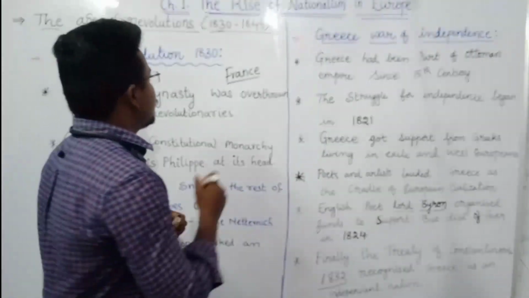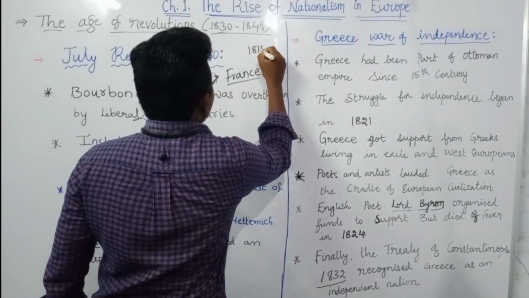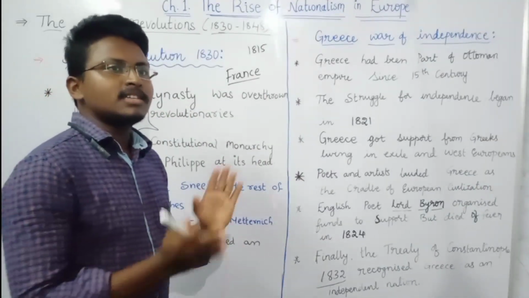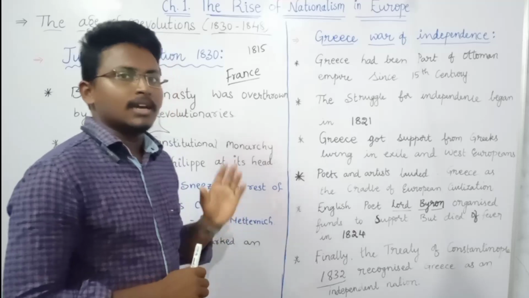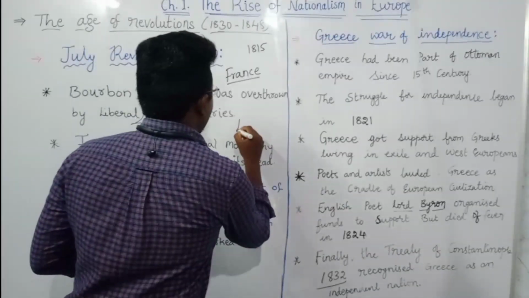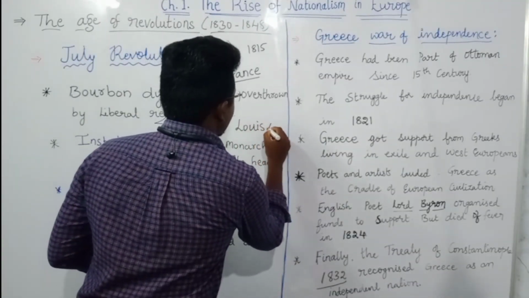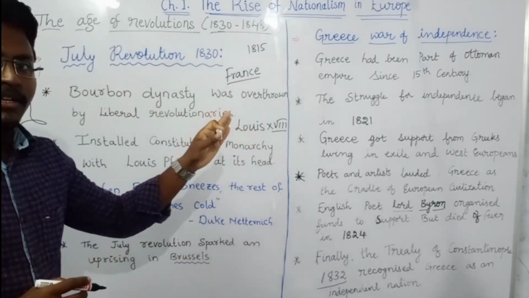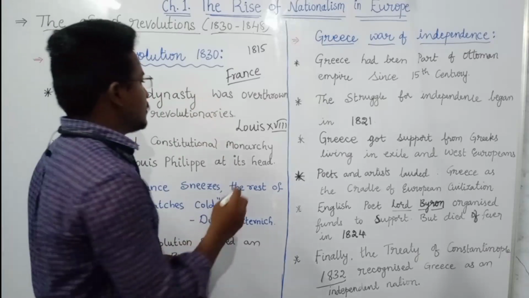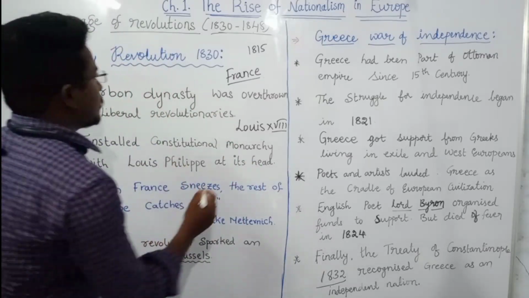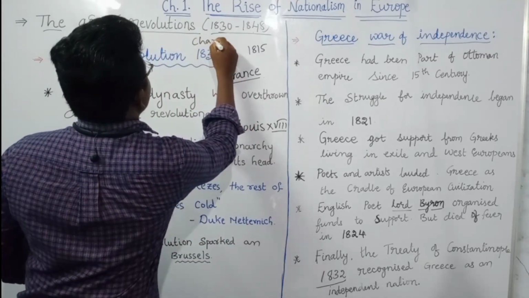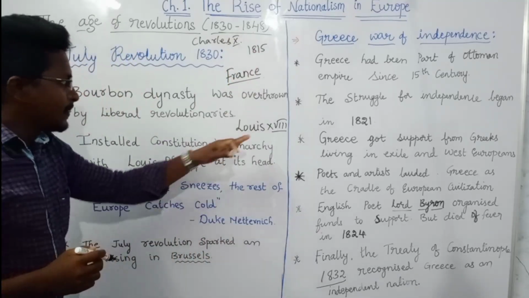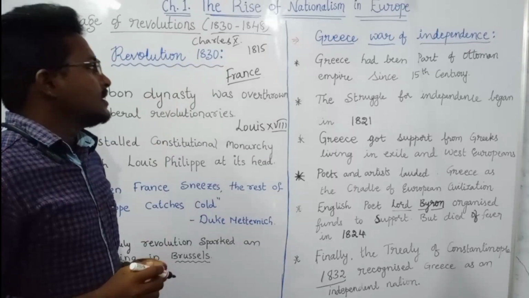As I told, in 1815, after the Treaty of Vienna, Bourbon kings were restored to power. That time the king was Louis XVIII, but after his death in 1824, the power was in the hands of a person known as Charles X. Charles X ruled France from 1824 to 1830.